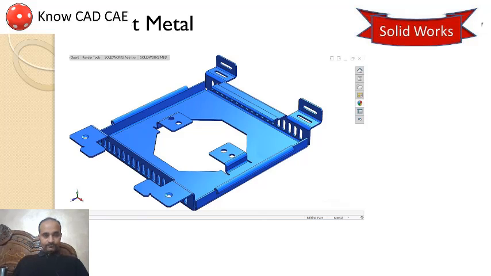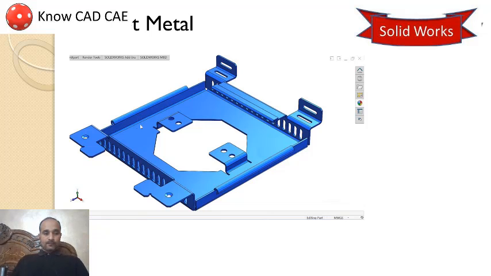Moving to next, you can model sheet metal elements. Sheet metal, basically you can fold, unfold. You can see that a flat sheet metal, how that can be converted into this type of part.